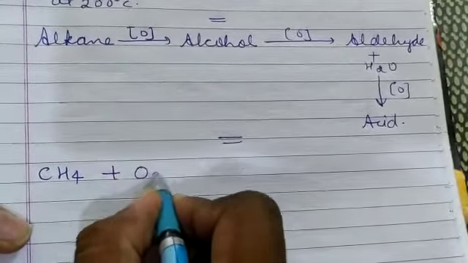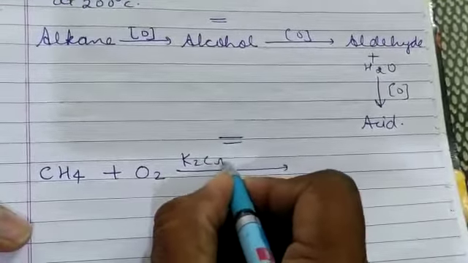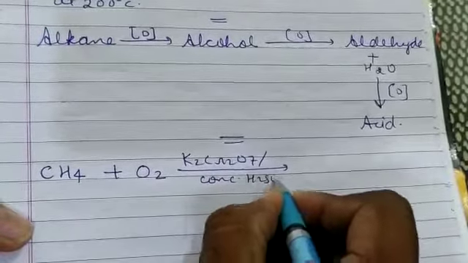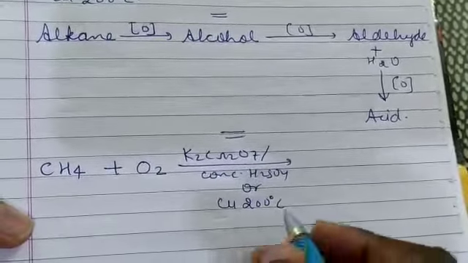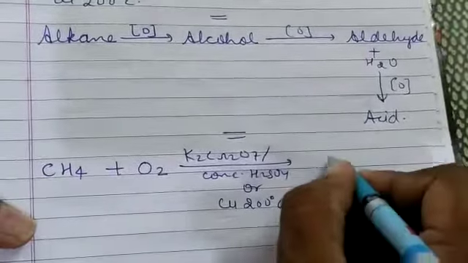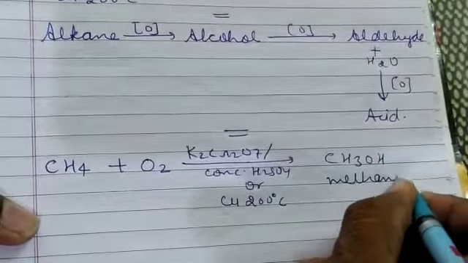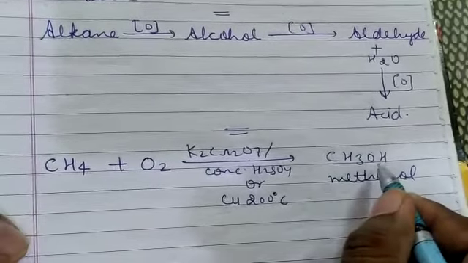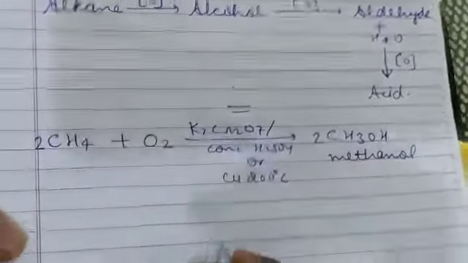Methane gets oxidized by oxygen coming from any oxidizing agent like K2Cr2O7 / concentrated sulfuric acid or copper at 200 degrees Celsius. First, alcohol is formed. The alcohol of single carbon is methanol, CH3OH. This is methanol, and you have to write down the IUPAC name or common name below this formula. On balancing, you will get 2 times methane, 1 time oxygen, 2 times methanol.